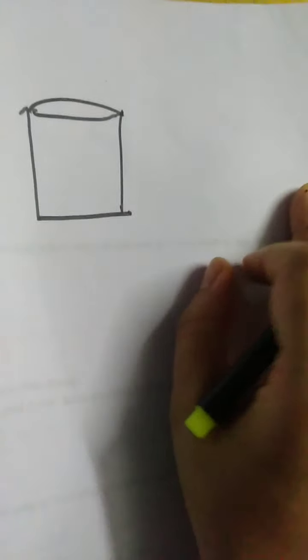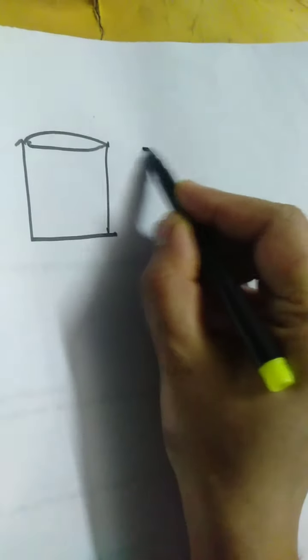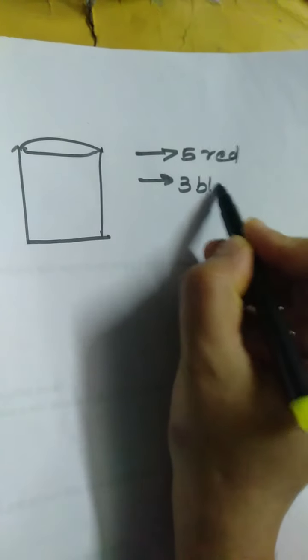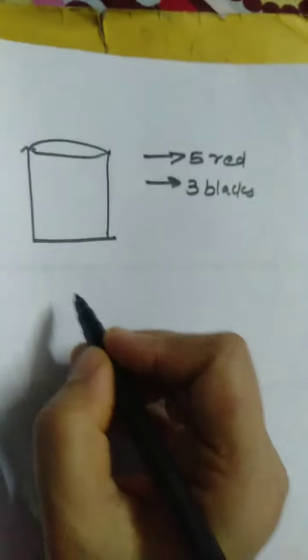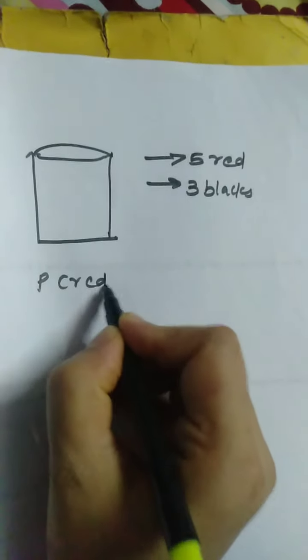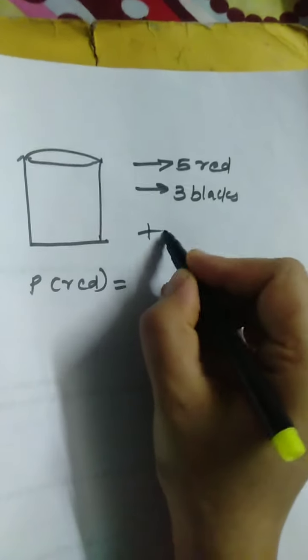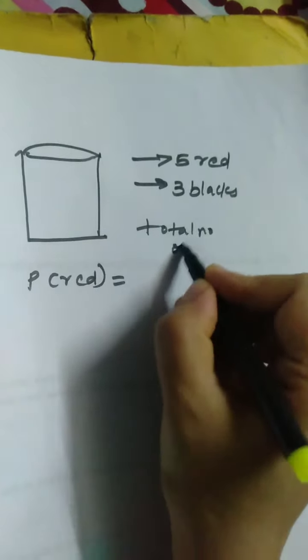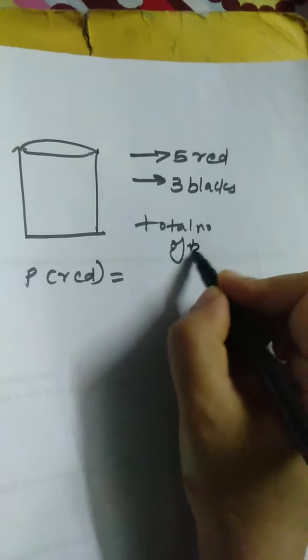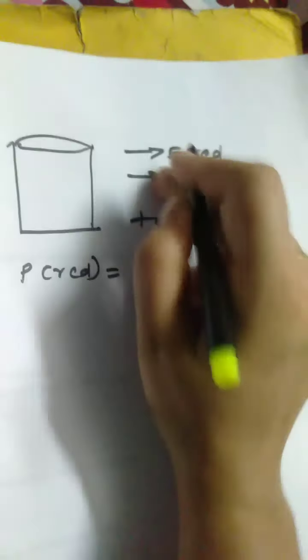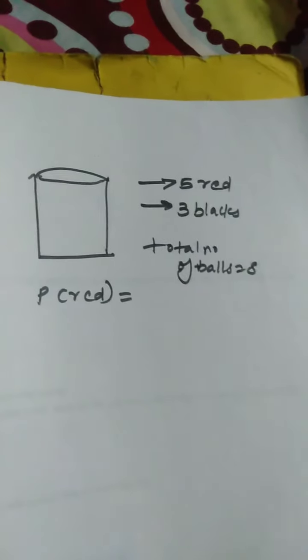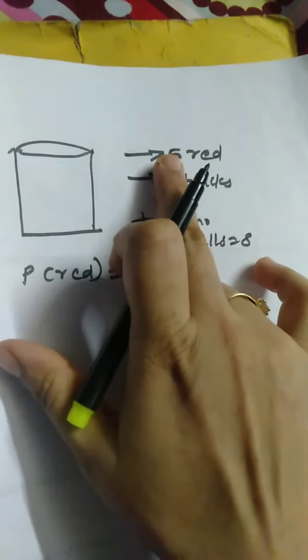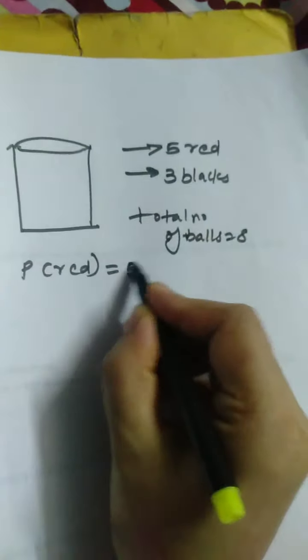Now let's see a problem of this kind where the bag contains 5 red balls and 3 black balls. What is the probability of getting a red ball? What are the total number of balls here? Total number of balls is 5 plus 3, which is 8. How many red balls are there? 5. So 5 by 8.